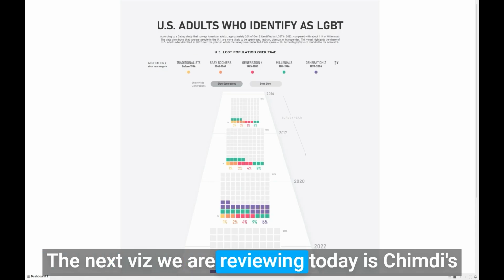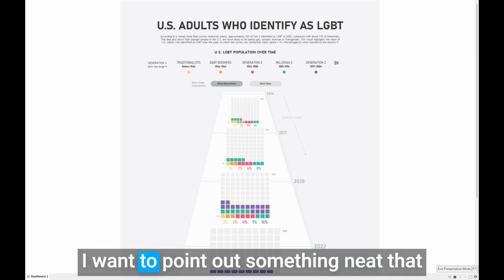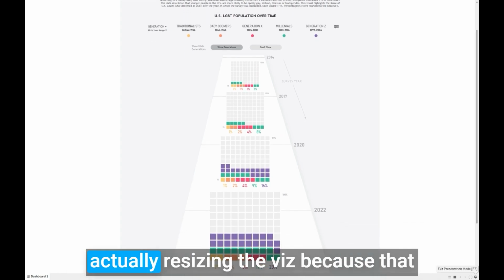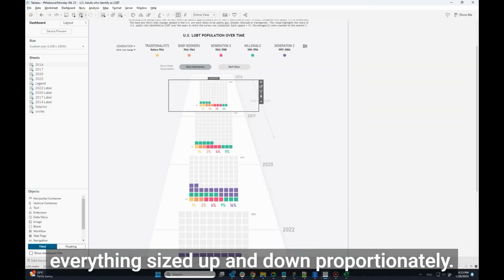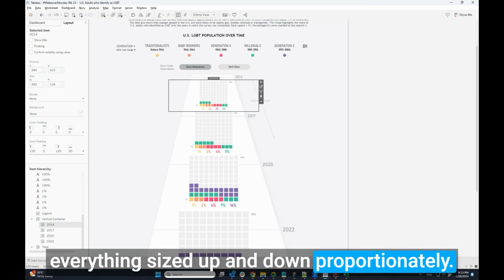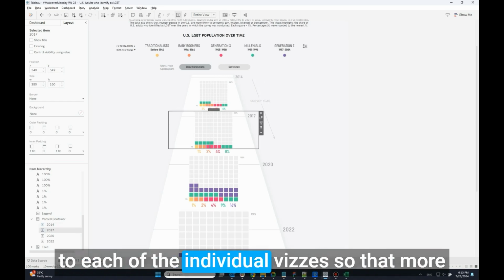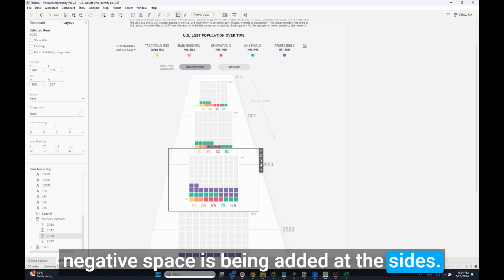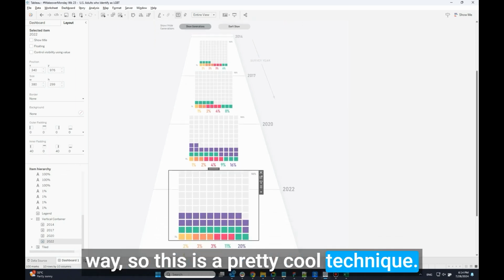The next viz we are reviewing today is Chimdi's Waffle charts on US adults who identify as LGBT. I want to point out something neat that he did to resize the Waffle charts without actually resizing the viz, because that would take a lot of trial and error to get everything sized up and down proportionally. Now what he did was adding inner padding to each of the individual vizzes, so that more negative space is being added at the sides. I've never seen this being done this way, so this is a pretty cool technique.